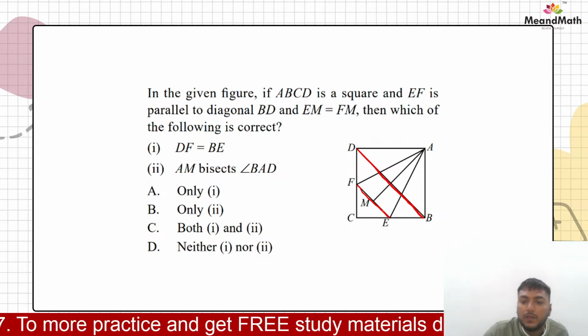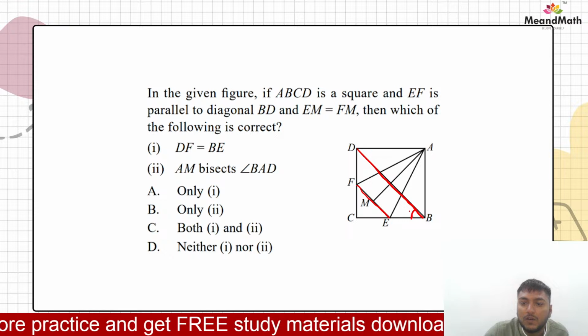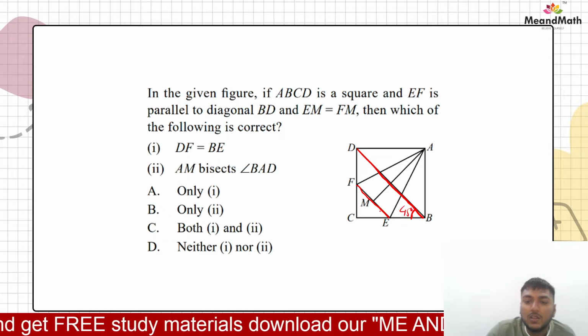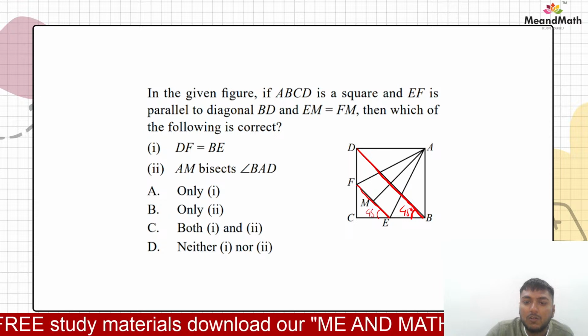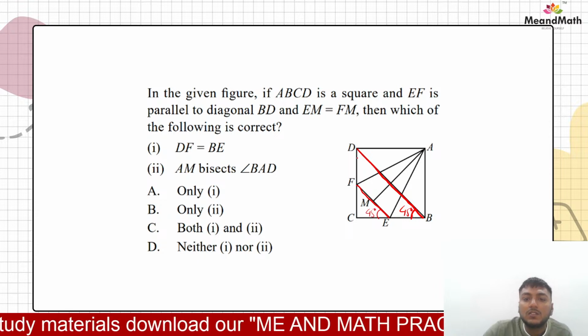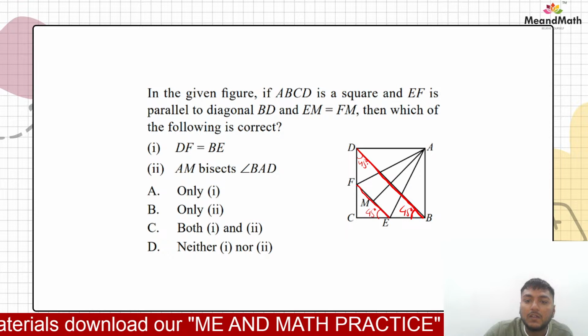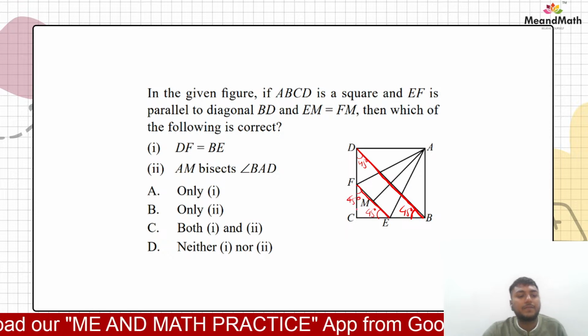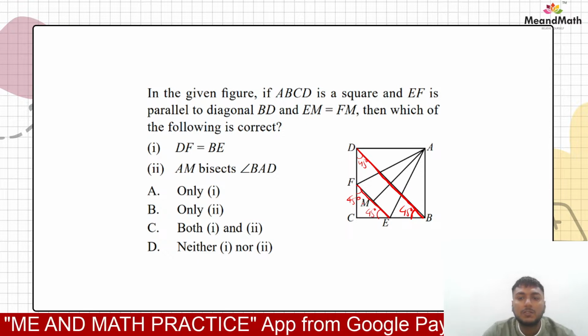So we can say that this angle is 45 degrees because this ABCD is a square and BD is a diagonal. So this is 45. So this will also be 45. Similarly, this is 45. This will also be 45 degrees, yes or no? ये समझ में आया कि नहीं आया बच्चों?